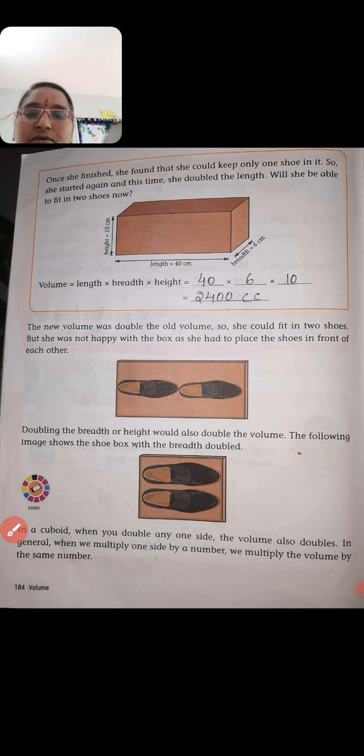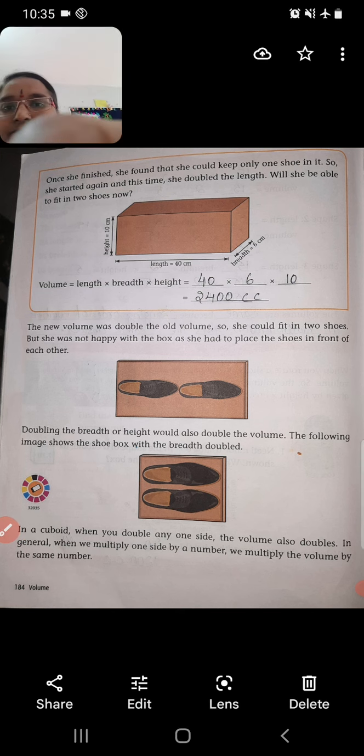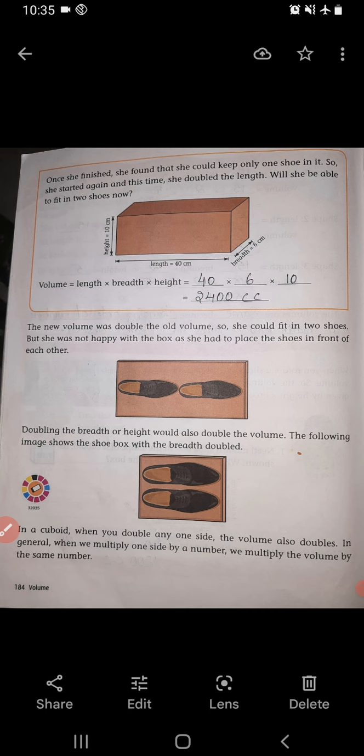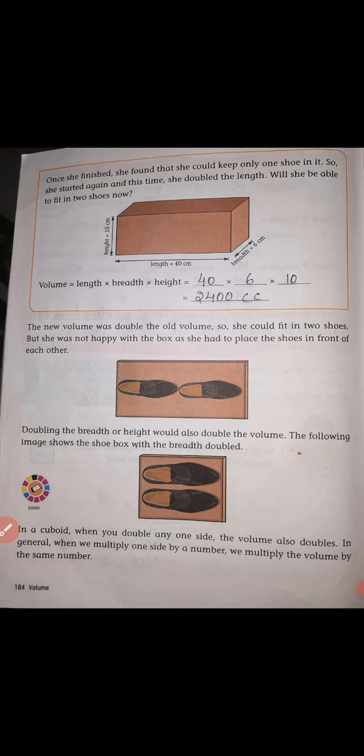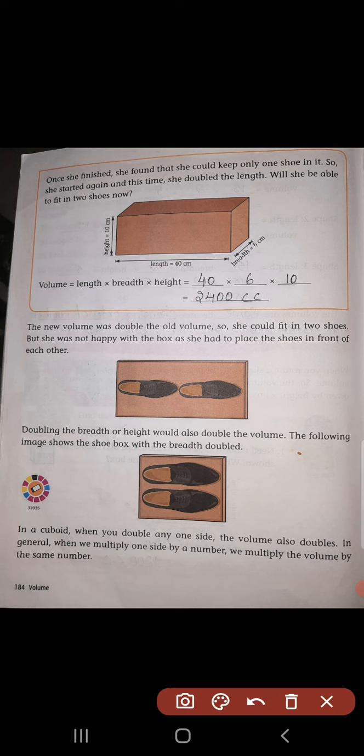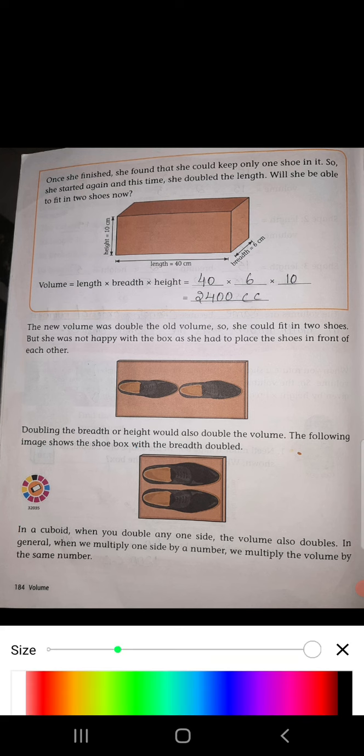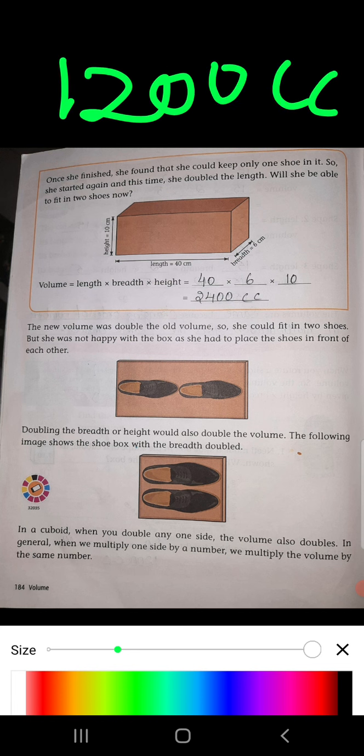The new volume was double the old volume. Yes or no children? How much is the old volume? It is 1200 cc. Now the new volume is 2400 cc. See, the new volume was double the old volume.